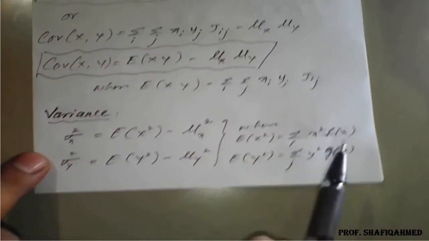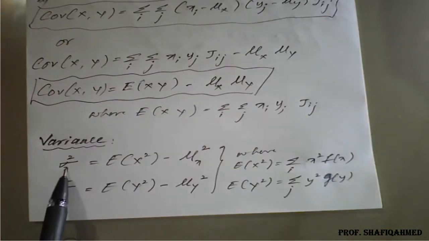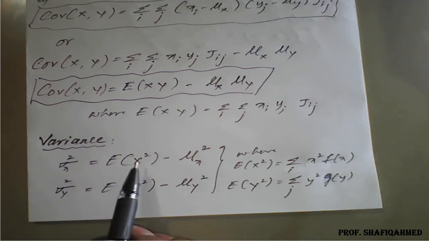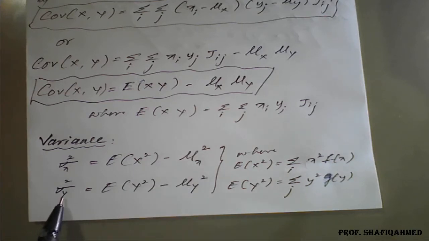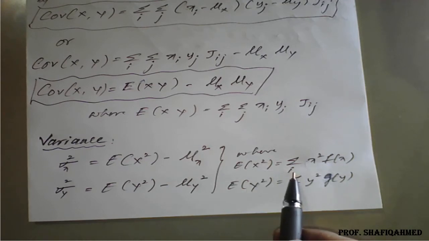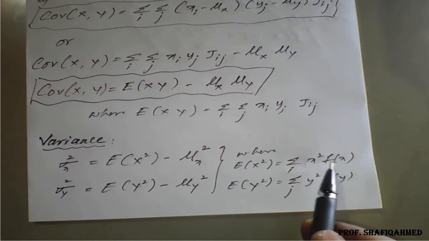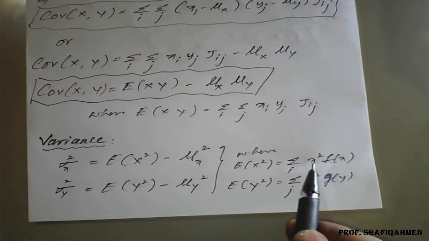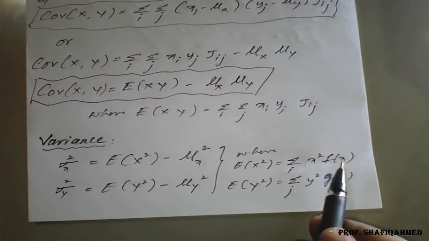Similarly, the variance formula is given by, symbolically, variance is nothing but the square of the standard deviation, that is sigma x square, denoted by V of x, or rho x square, which is nothing but expectation of capital X square minus mu x square. And variance of y is given by expectation of y square minus mu y square, where expectation of capital X square is given by summation of i from 1 to n of x square, where small x is there, we need to square that, then multiply with f of x.